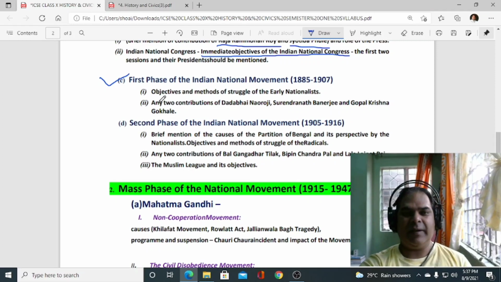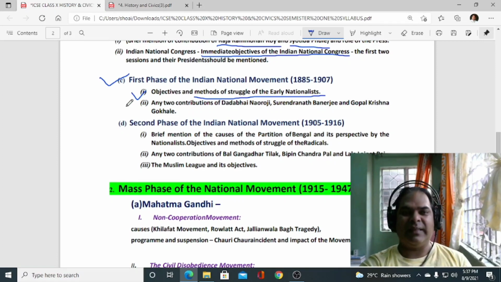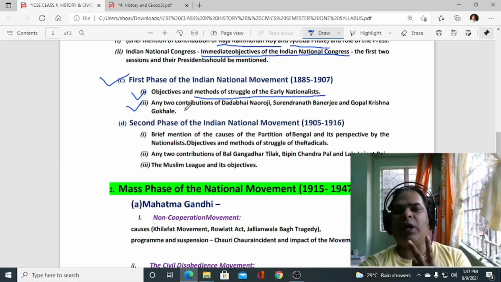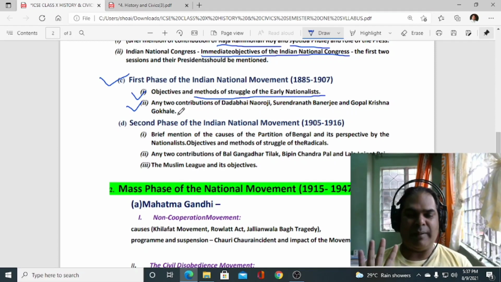Within this you have to study the objectives of the early nationalists, that is the moderates, and the methods they followed to achieve their objectives. Then any two contributions of Dadabhai Naoroji, Surendranath Banerjee and Gopal Krishna Gokhale you have to prepare.